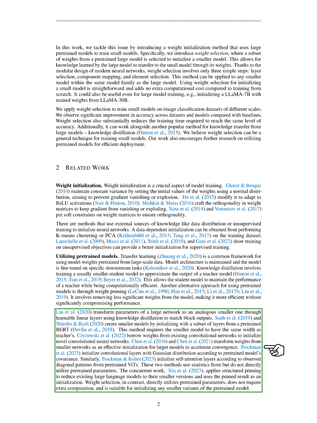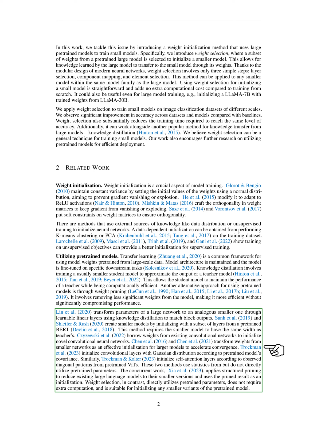Some methods transform parameters of a large network to a smaller one through learnable linear layers, using knowledge distillation to match block outputs. Others create smaller models by initializing with a subset of layers from a pre-trained BERT. This method requires the smaller model to have the same width as the teacher's. Some methods borrow weights from existing convolutional networks to initialize novel convolutional neural networks. Others transform weights from smaller networks as an effective initialization for larger models to accelerate convergence.